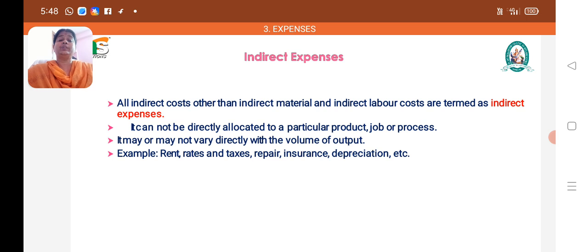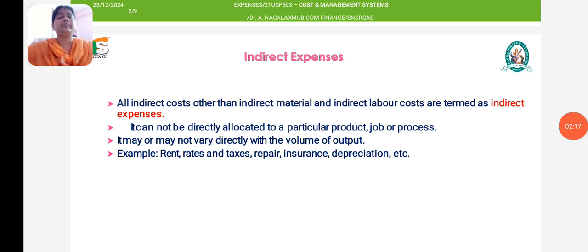Now we are going to see what is meant by indirect expense, just the vice versa of direct expense. All indirect costs other than indirect material and indirect labor cost are termed as indirect expenses. It cannot be directly allocated to a particular product, job, or process. It is not directly involved in the manufacturing of a product.